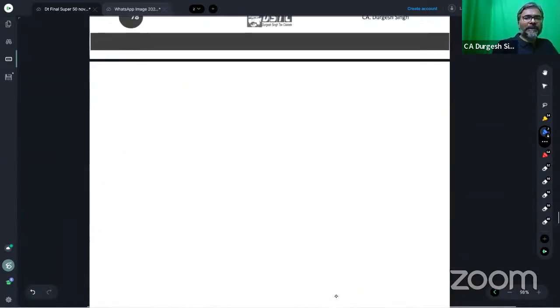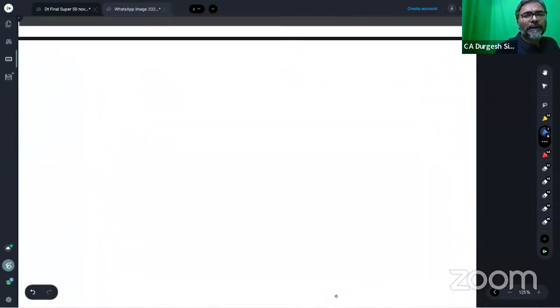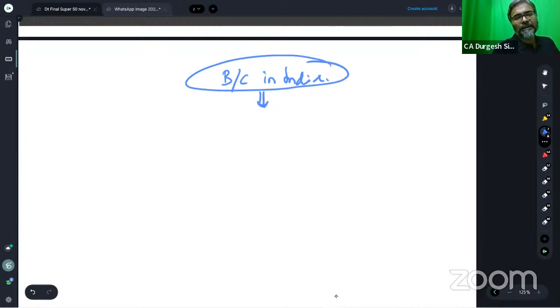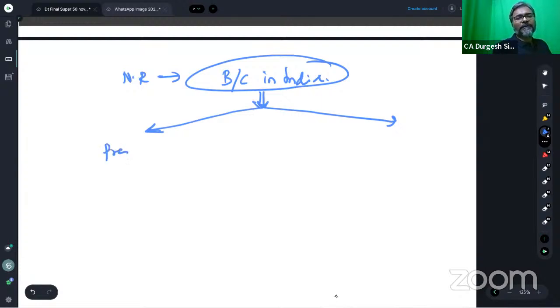In the case of business connection in India, the non-resident can be said to have a business connection in India either through the presence of an agent who mainly or wholly